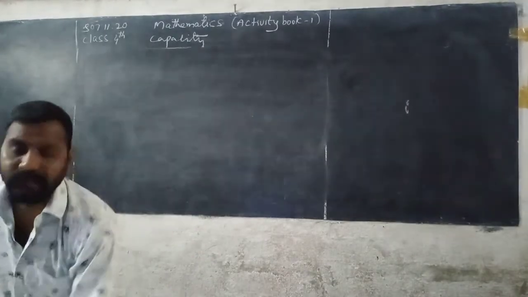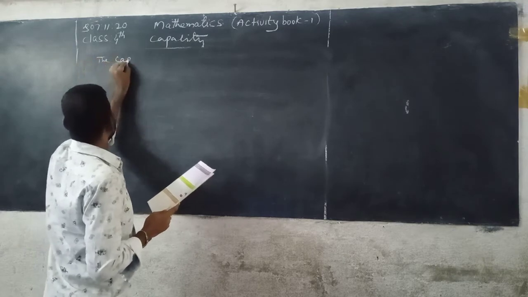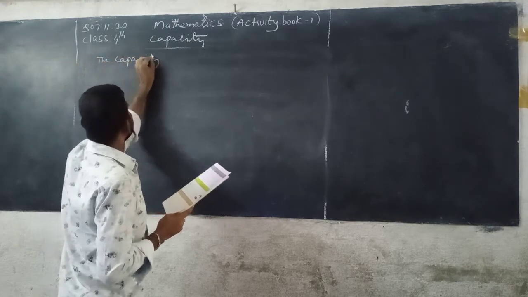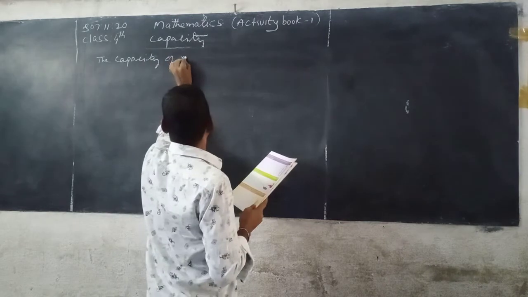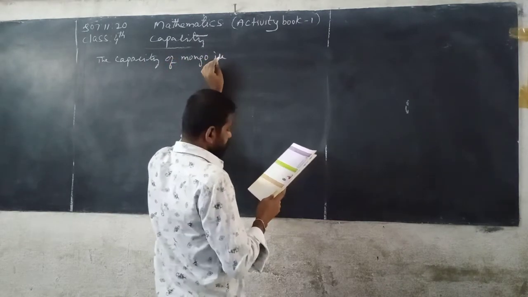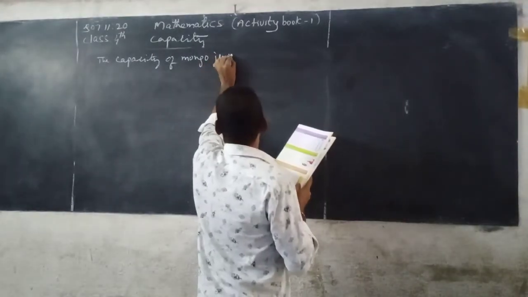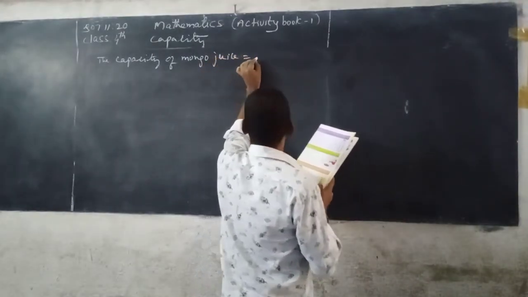The capacity of mango juice, that is equals to 4 liters.